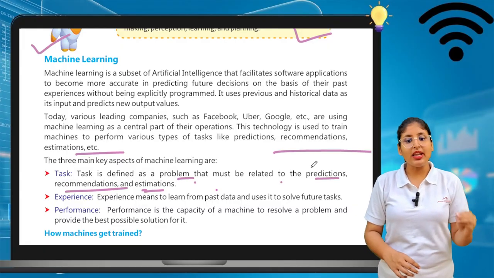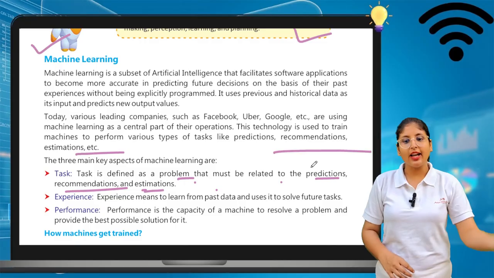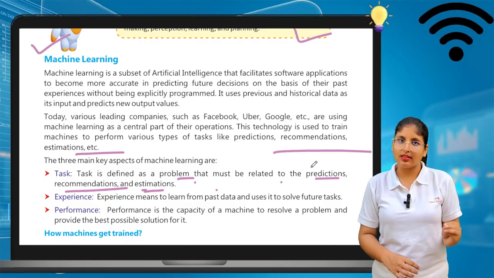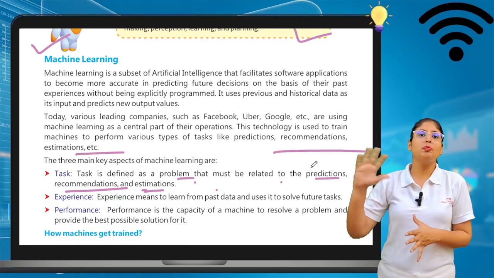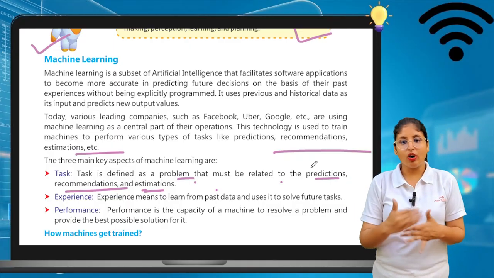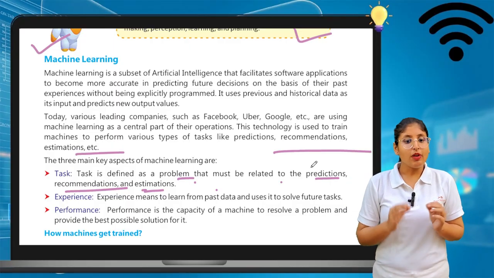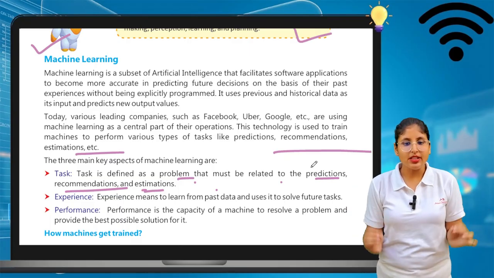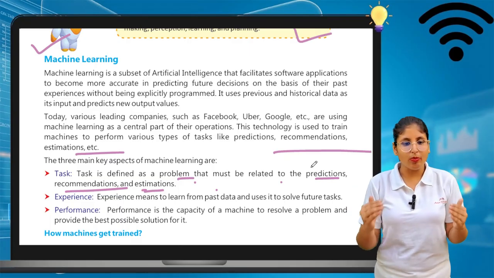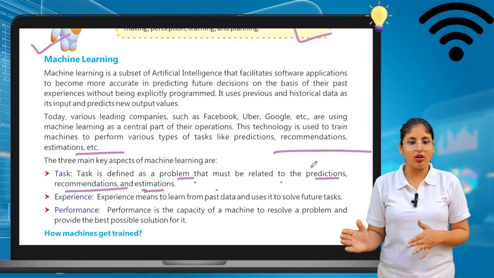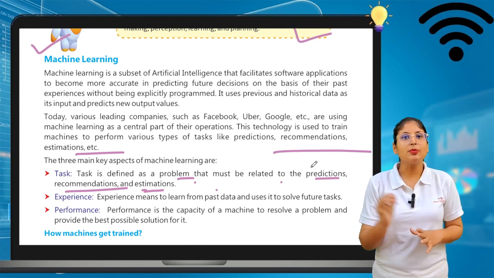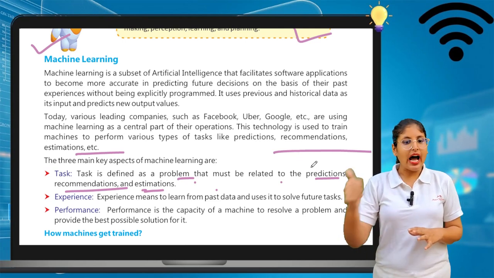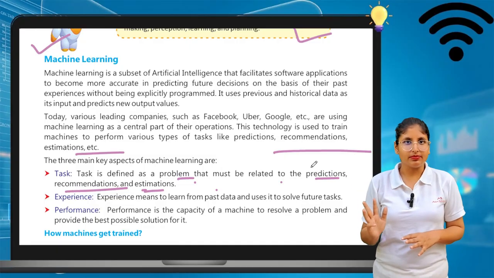Experience means to learn from past data and use it to solve future tasks. Performance is the capacity of a machine to solve a problem and provide the best possible solution. So task, experience and performance are there.